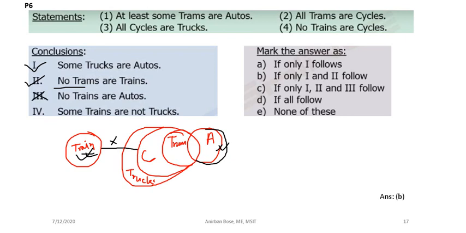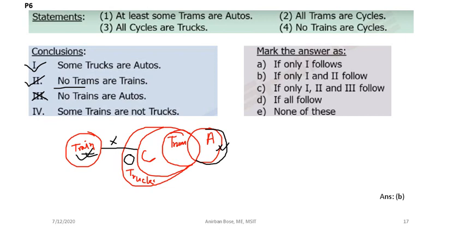Finally, you see that some trains are not trucks. That conclusion you can see that maintaining this disjoint set of train, you can put the train here within it.